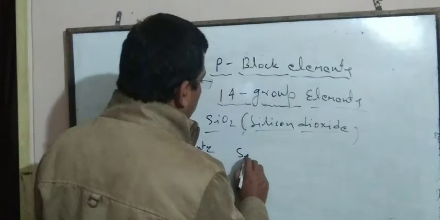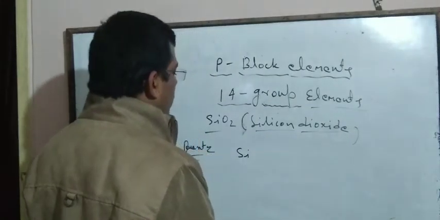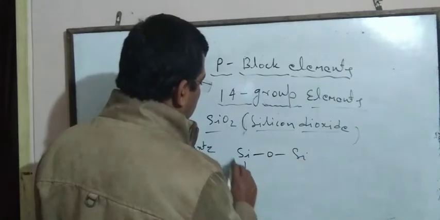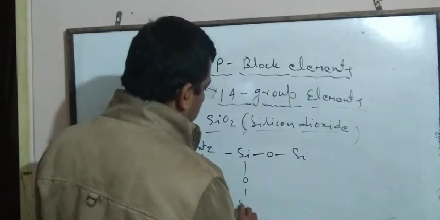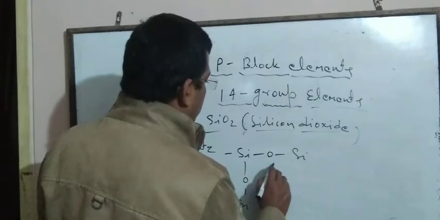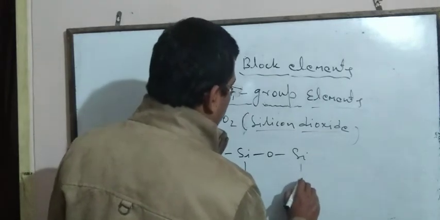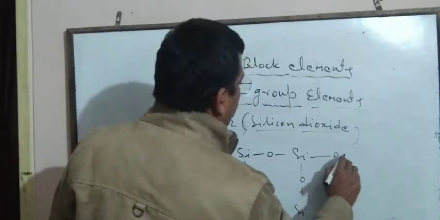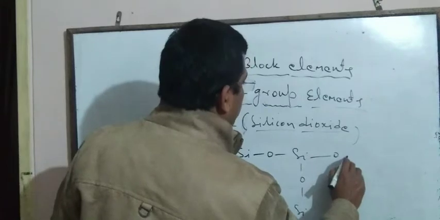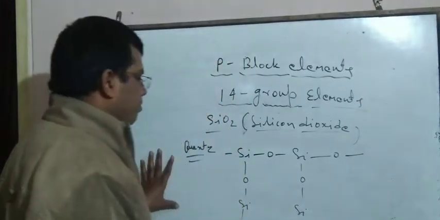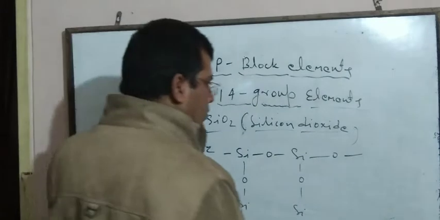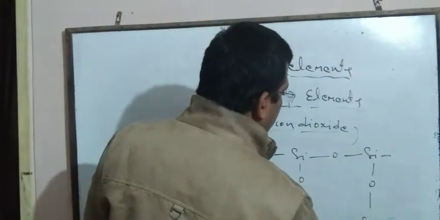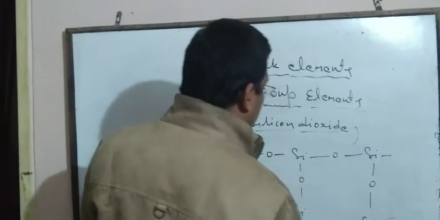In the crystal, SiO2 units are connected together with the help of oxygen: Si, oxygen, and then another Si, silicon atom.